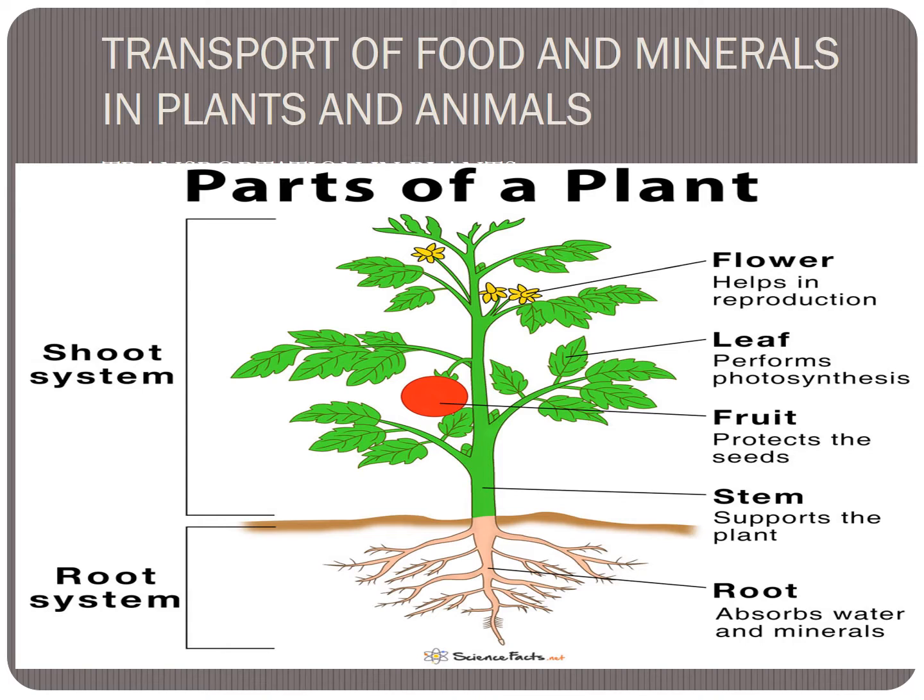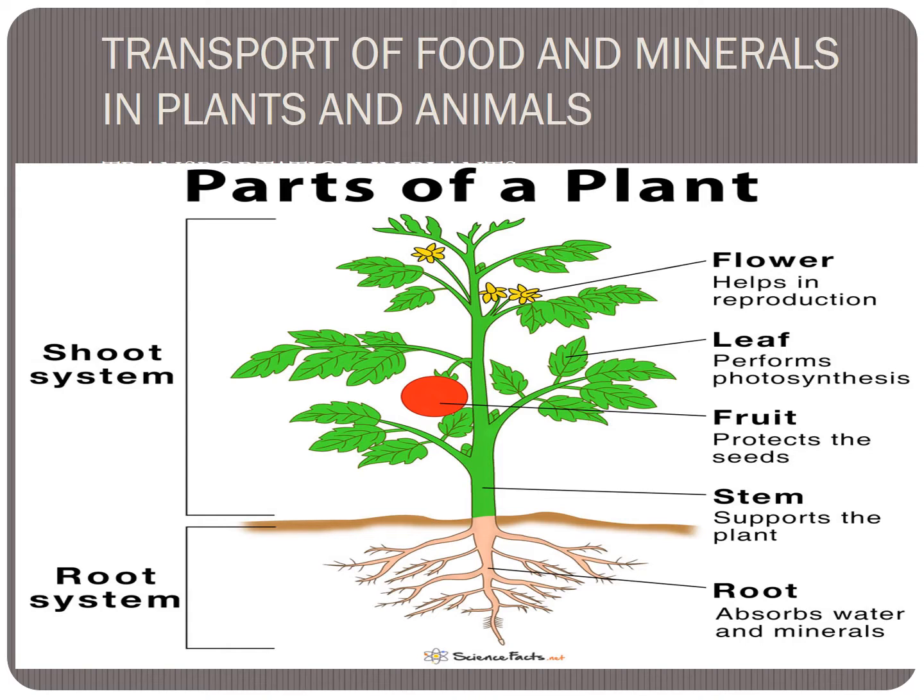Plants also take water from the soil, produce food in the leaf and transport it to all parts. Water is transported, food is also transported. Now we can see the picture. Everybody see the picture, children. Parts of a plant: flower, leaf, fruit, stem. These all parts are the shoot system.